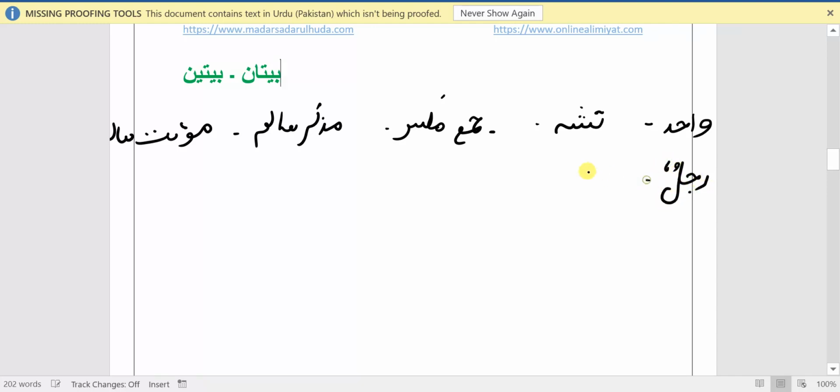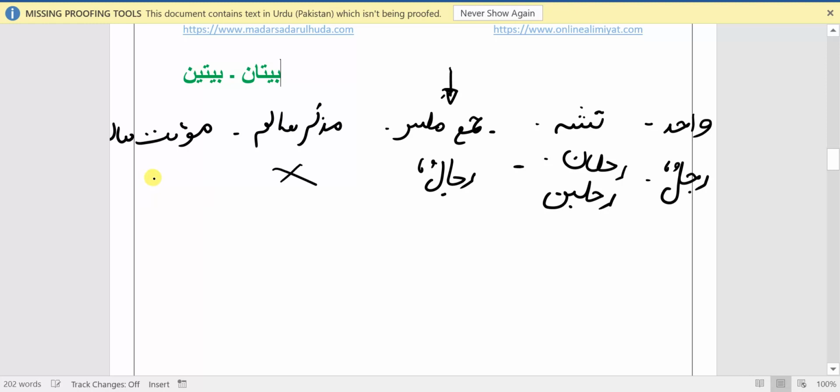Rajulun is a Wahid word whose Tasniya is Rajulani or Rajulaini. The Jama Mukassar of Rajulun is Rijalun, and if the Jama of Rajulun falls under the category of Jama Mukassar, it means Jama Salim is not available for this word.